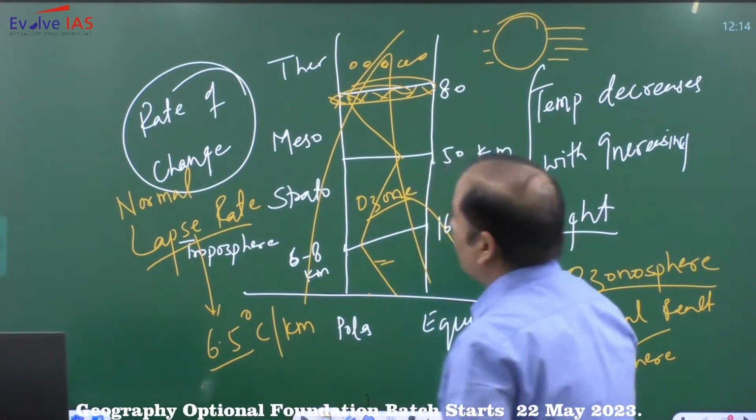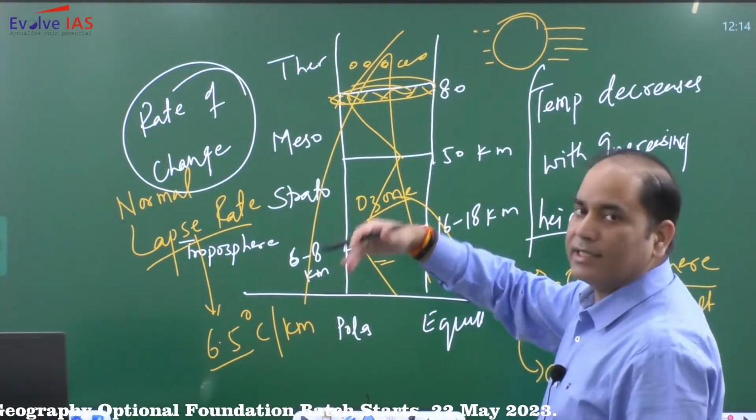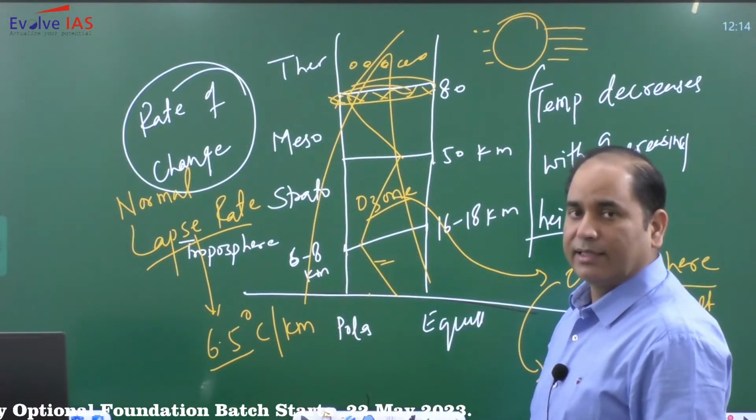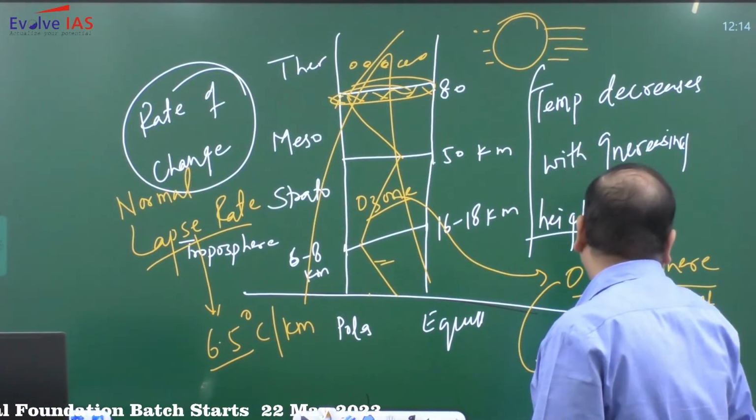cooling. We already have discussed that temperature decreases with increasing height, and the rate of temperature decrease is known as normal lapse rate.